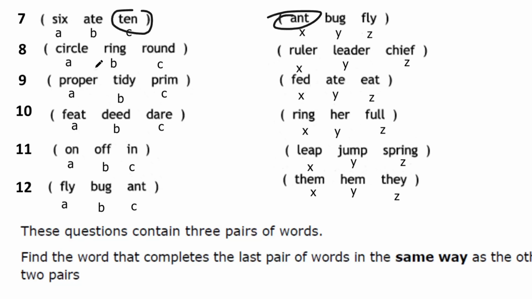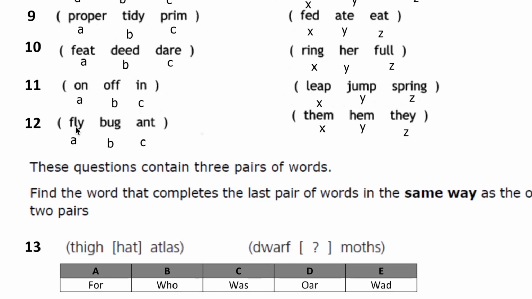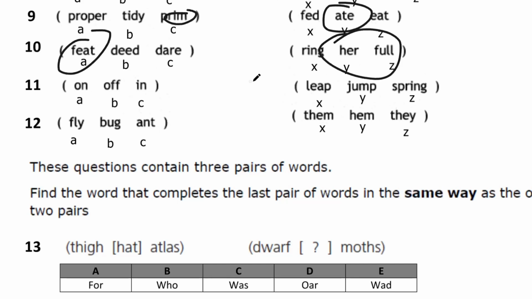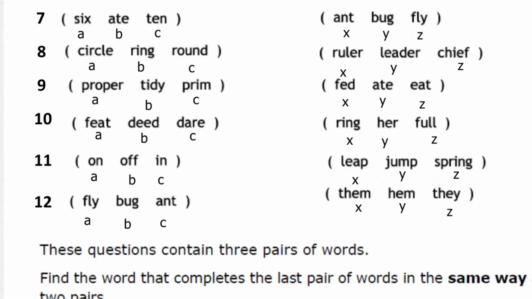Question number 8, we have ringleader. If you're the ringleader of something, you're the leader of it. Question number 9, we have primate. If you know that monkeys are primates. Number 10, and if you don't know these words, you should definitely be making a note of them. 10, feather. You wouldn't really think feet-her, but feather is the full word. 11, we have offspring, sort of the child of something, offspring. Question 12, to make the word, we would get ant and hem to make anthem.